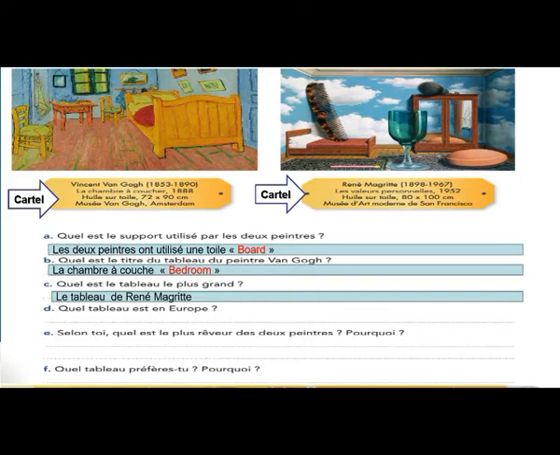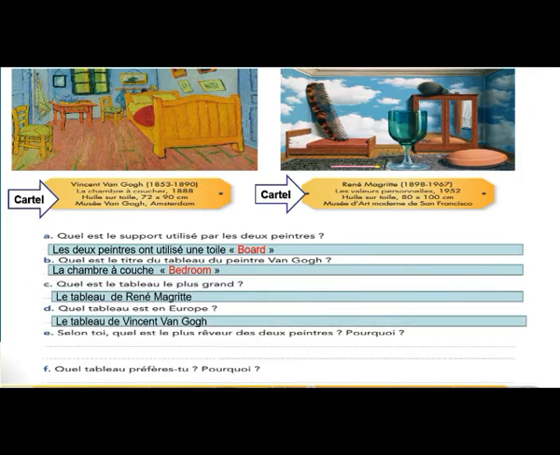Quel tableau est en Europe? Which one was made in Europe? Amsterdam, oui, bravo. Donc, c'est le tableau de Vincent Van Gogh. Because he made it where? Amsterdam, en Europe.